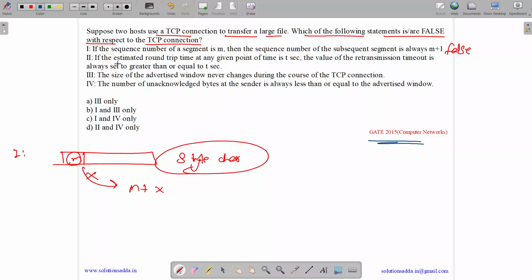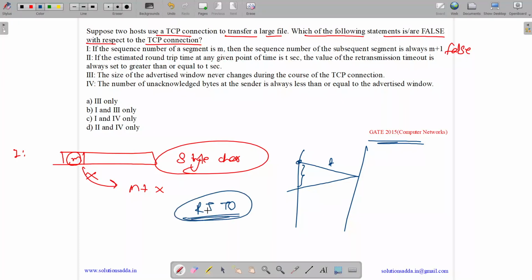Second option. If the estimated round trip time at a given point of time is t seconds. Round trip time means the time in which a packet comes back. So if it is t seconds for the entire trip, the value of retransmission timeout is always set to greater than or equal to t seconds. What is retransmission timeout? Retransmission timeout is used if we do not get a packet within a given amount of time, then we need to retransmit it as we assume that it is lost. So we definitely need to set the retransmission timeout greater than or equal to t.